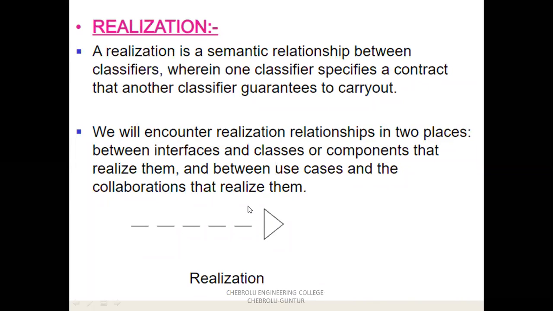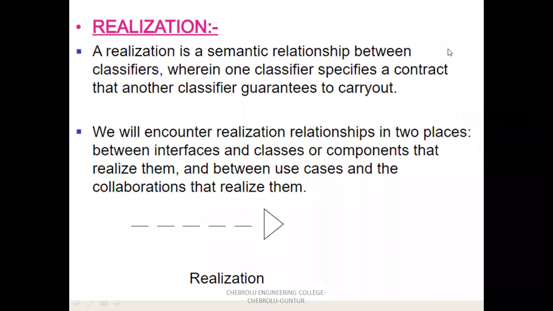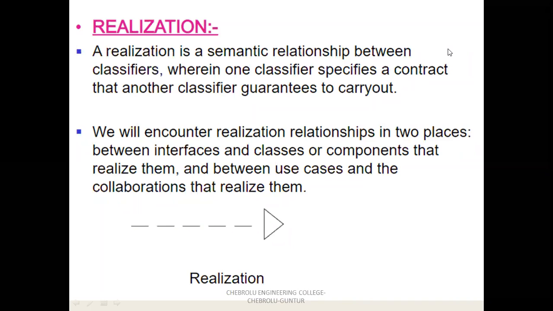So in UML we basically have only four relationships: dependency, association, generalization, and realization. In association, one type is aggregation, which represents the relation between the whole system and a part of the system.